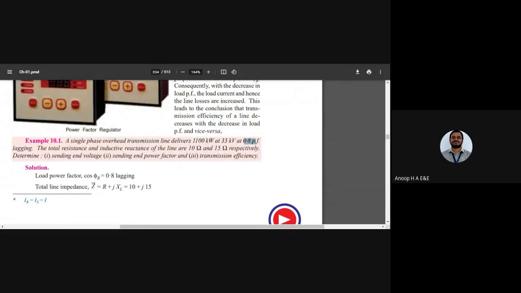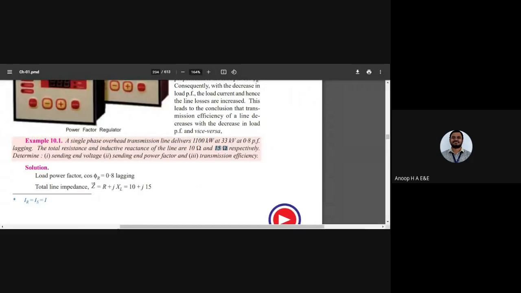The total resistance and inductive reactance of the line are 10 ohm and 15 ohm respectively. So we get Z equal to R plus jXL, that is 10 plus j15. And cos phi r is 0.8 lagging.